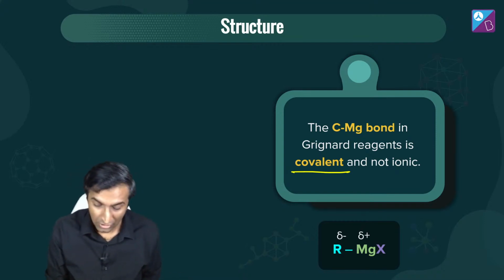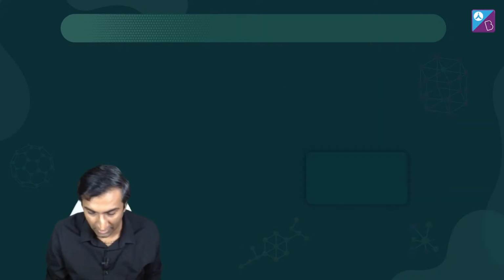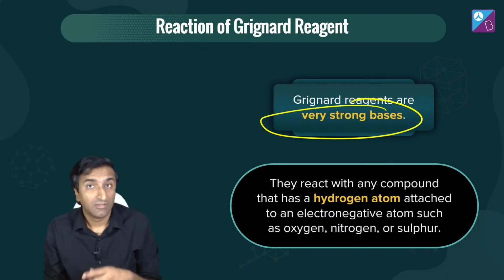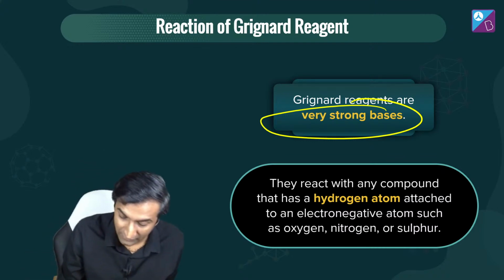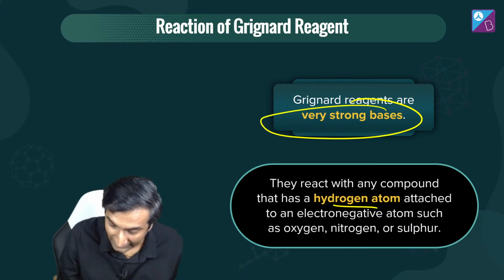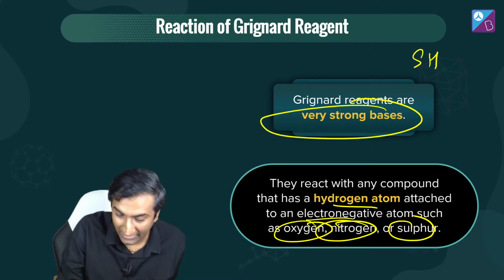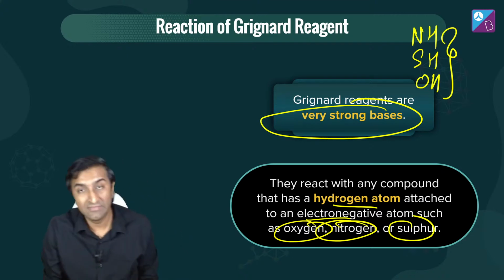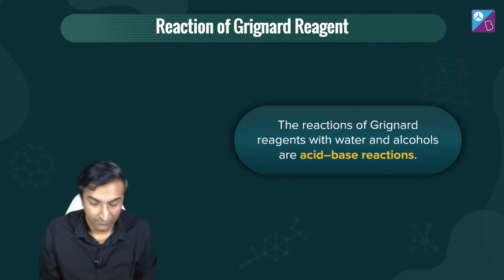RMgX is a covalent bond. So there is a charge separation happening for sure, but there's a covalent bond. Okay? They are very, very strong bases. They like to take away H from anywhere they can get. Where will they take away H from? From electronegative atoms like oxygen, nitrogen or sulfur. तो यानी कि SH, NH या OH, अगर किसी भी कंपाउंड में ये तीन चीजें हैं तो ग्रिग्नार्ड भाई साहब उससे निकाल लेंगे H. निकाल के क्या करेंगे?